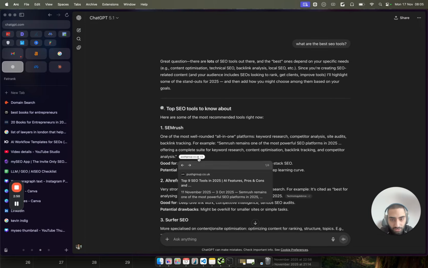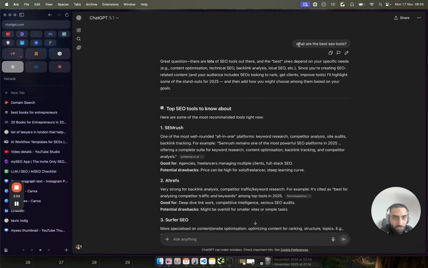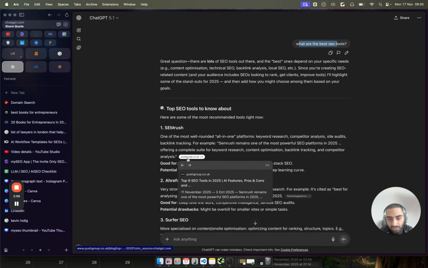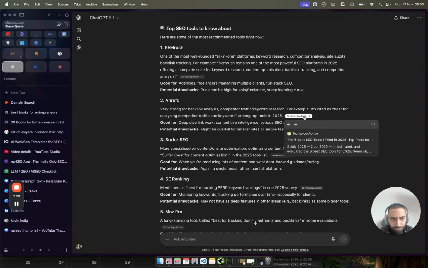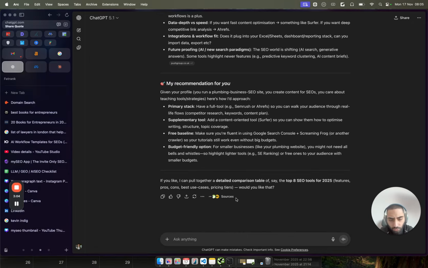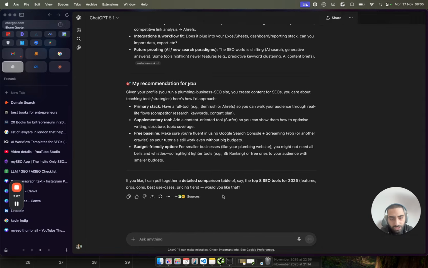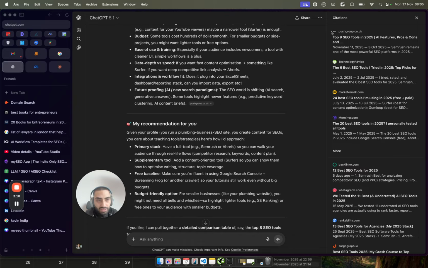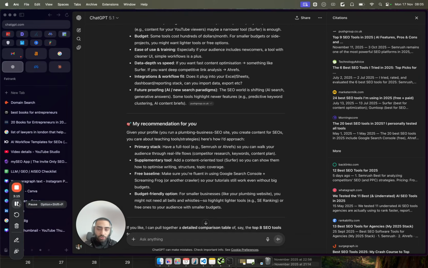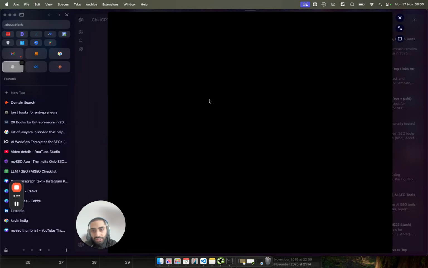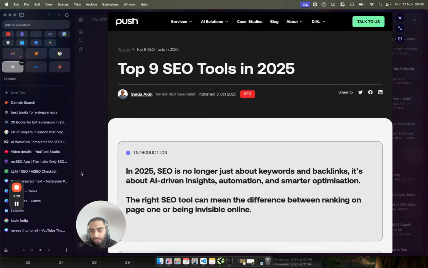Same goes with ChatGPT as well. So as you can see here, I've just searched what are the best SEO tools, and you can see we've got pushgroup.co.uk, we've got technologyadvice.com, I believe. Now, what you can actually do with ChatGPT is you can scroll all the way down, you can click on sources, and this is basically the list of websites where it's compiled the data from. Now, previously, we never used to actually have access to this. We always had to use a tool like Ahrefs or SEMrush, but with obviously the rise of ChatGPT, it's very easy for us to open up a link and see who's actually writing about these topics.